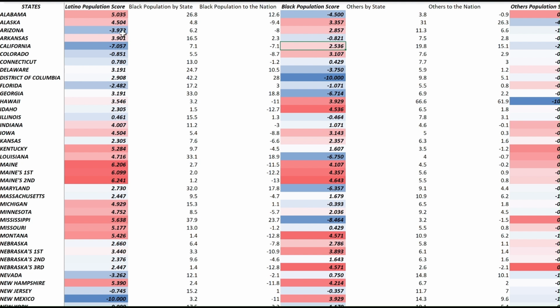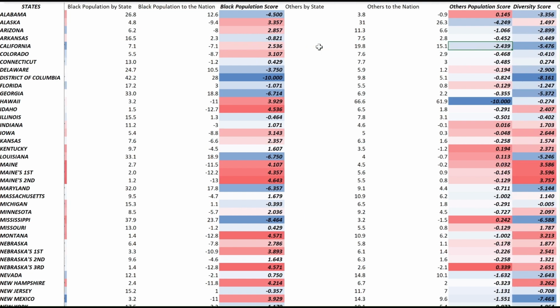So the thing is, when the Latino population score, black population score, and even other population score don't agree, where one is blue and the other is red, it's because the blue one actually dragged the other one down into the red category. The model understands this, and when, for example, in California we have a blue Latino population score and a red black population score, the blue score has the upper hand, and this score of 2.5 doesn't really tamper with the diversity score.